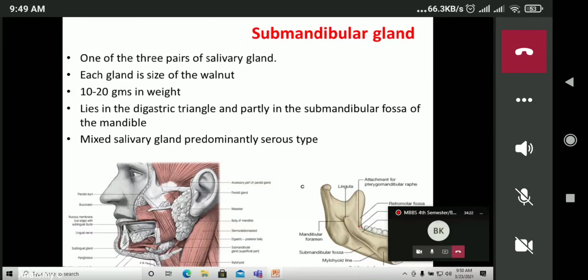Talking about the submandibular gland, it is one of the three major pairs of salivary glands. Each gland is the size of a walnut. Here we can appreciate the submandibular salivary gland, which is 10 to 20 grams in weight and lies in the digastric triangle. The digastric triangle is the triangle in the anterior neck. It is bounded by the anterior belly, intermediate tendon, and the posterior belly of the digastric muscle, and the base is formed by the base of the mandible. So that is the digastric triangle, where the major content is the submandibular salivary gland. It is a mixed type of salivary gland, predominantly serous.